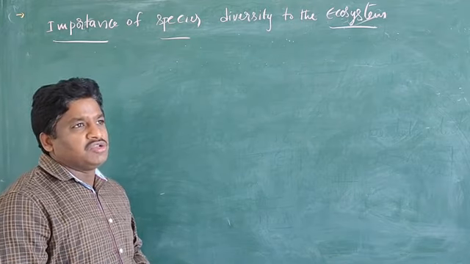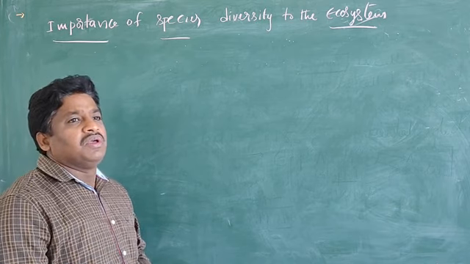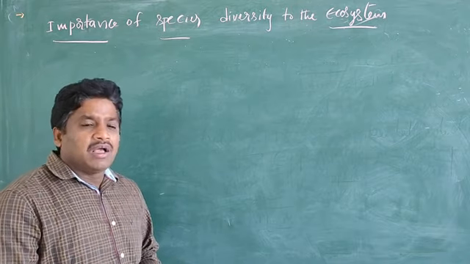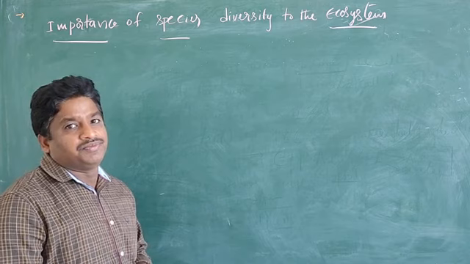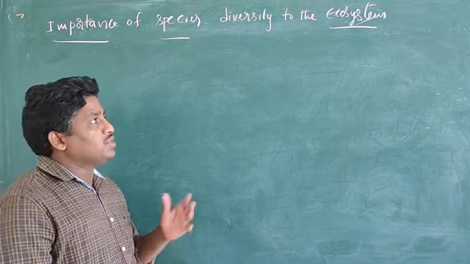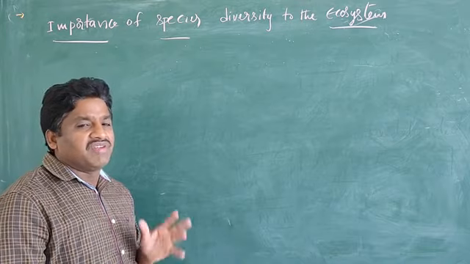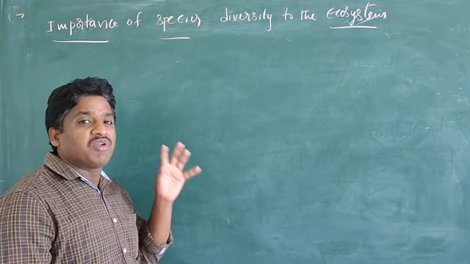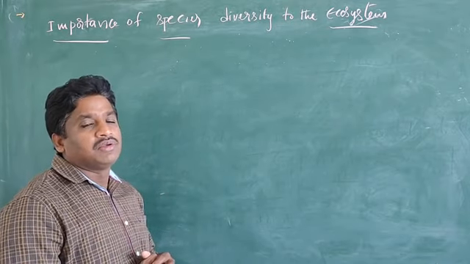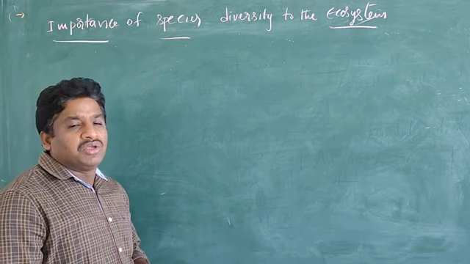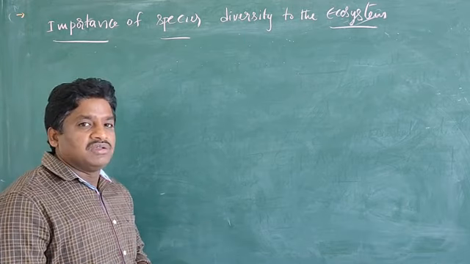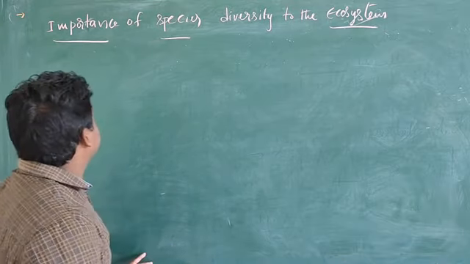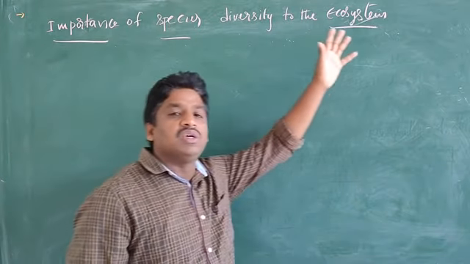Suppose any species may be affected in their ecosystem. And also how is the productivity? Whenever there is species diversity, that is, a variety of species distributed in that area, we can see how the productivity is year to year. And also how a stable community is affected in the ecosystem. That's the concept you can see in the importance of species diversity to the ecosystem.